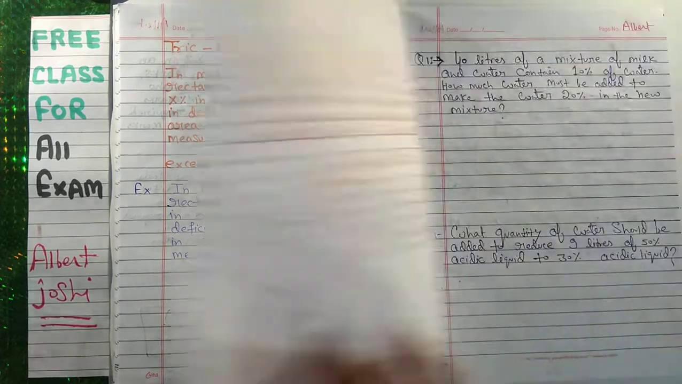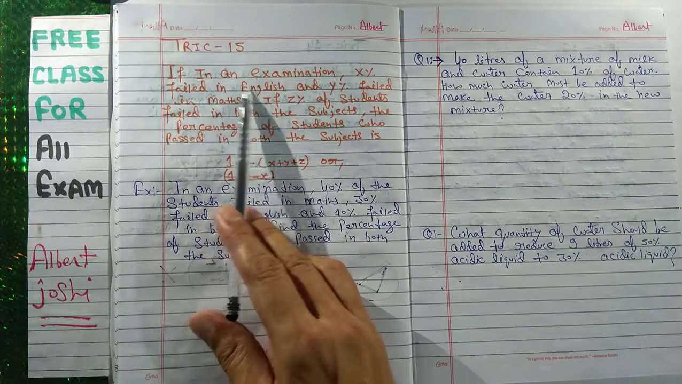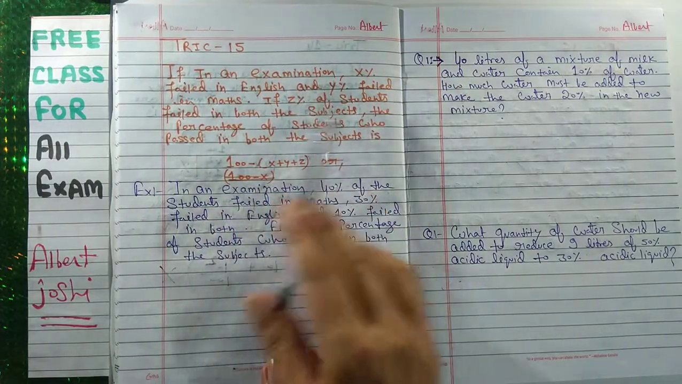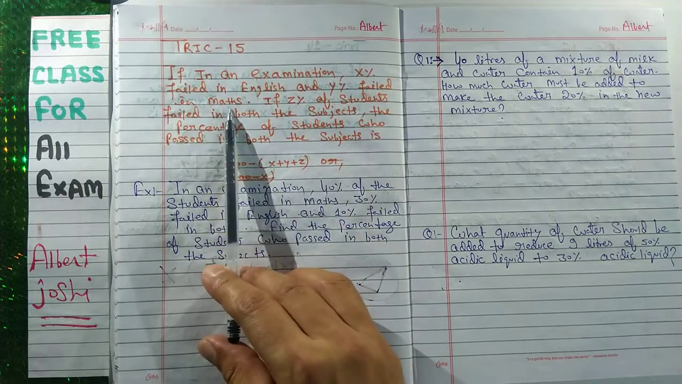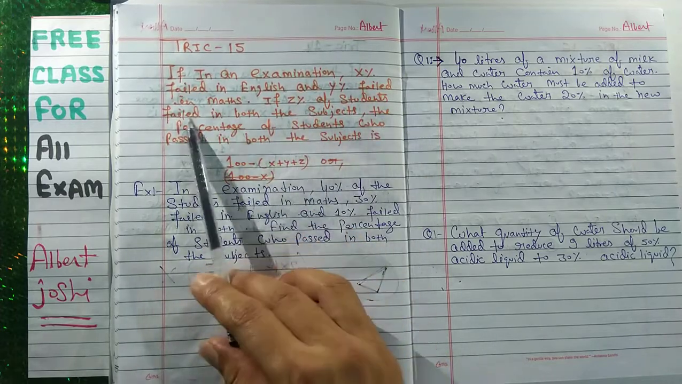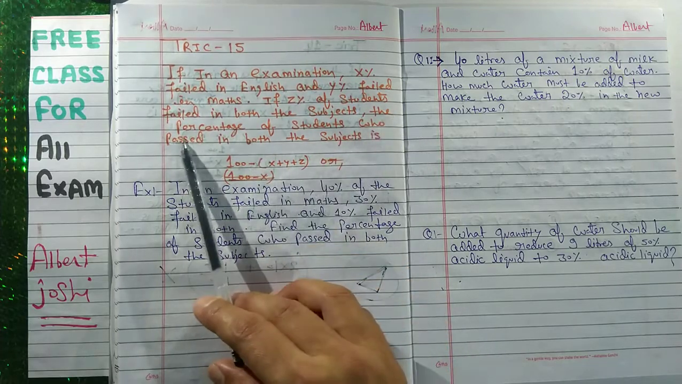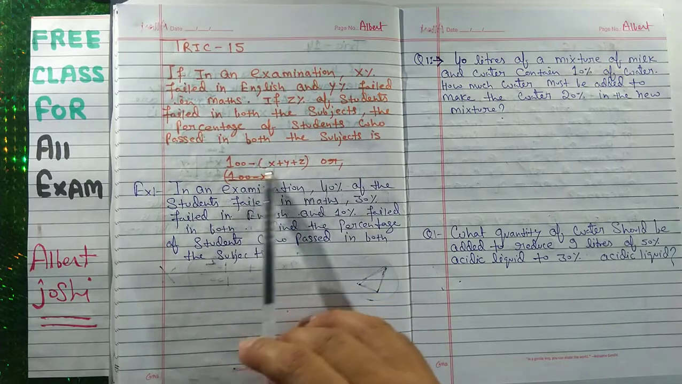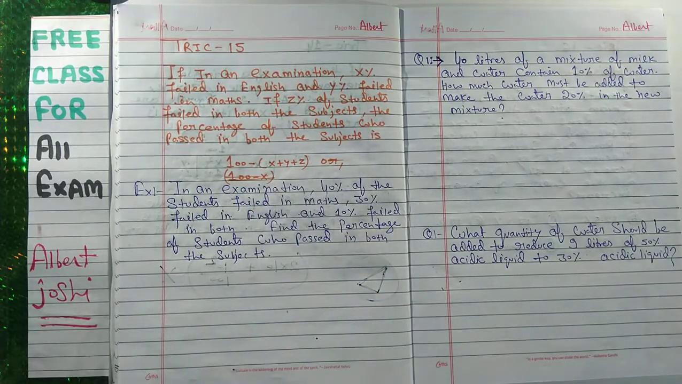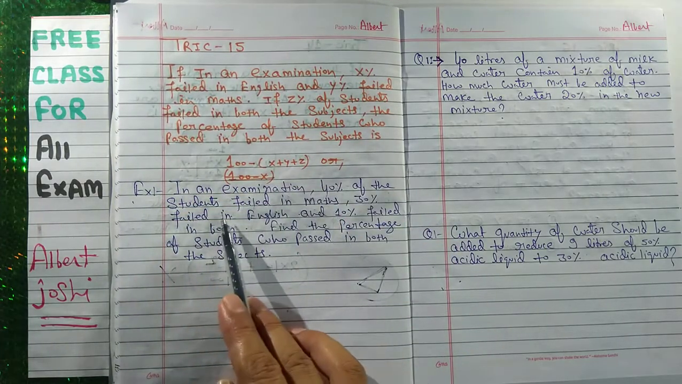Now trick number 15. In trick number 15, if in an examination X% failed in English, Y% failed in maths, and Z% students failed in both subjects, the percentage of students who passed in both subjects is given by this formula. This is a very famous question. We will explain with the help of this example.